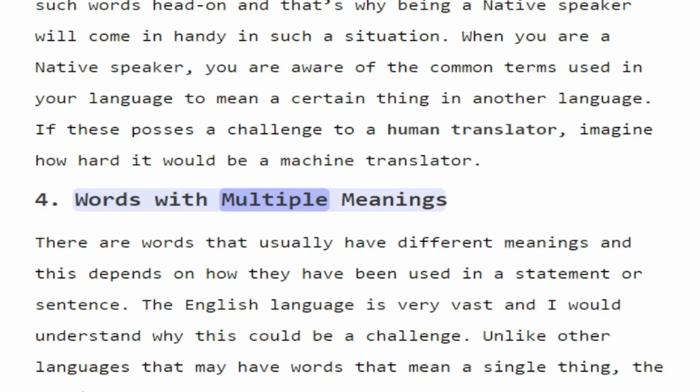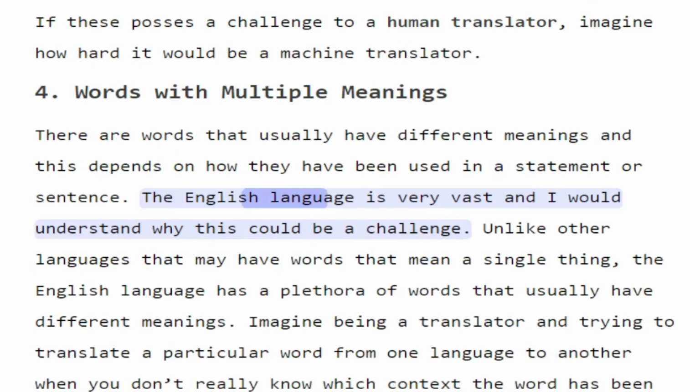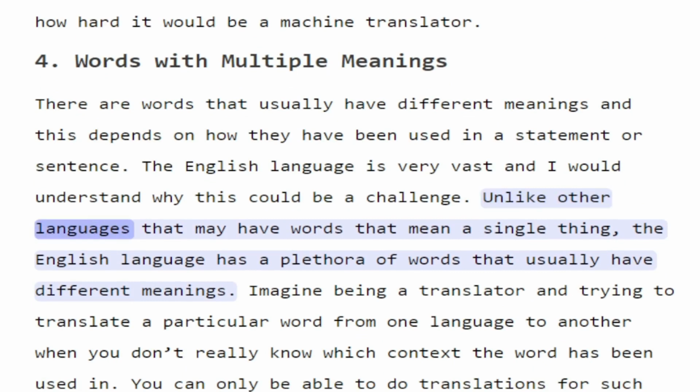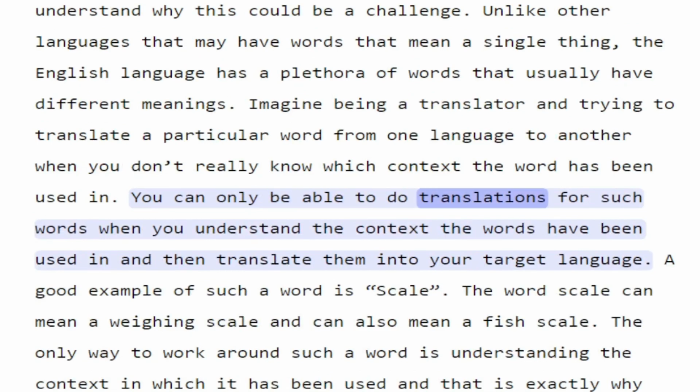4. Words with multiple meanings. There are words that usually have different meanings, and this depends on how they have been used in a statement or sentence. The English language is very vast, and I would understand why this could be a challenge. Unlike other languages that may have words that mean a single thing, the English language has a plethora of words that usually have different meanings. Imagine being a translator and trying to translate a particular word from one language to another when you don't really know which context the word has been used in. You can only be able to do translations for such words when you understand the context the words have been used in and then translate them into your target language.